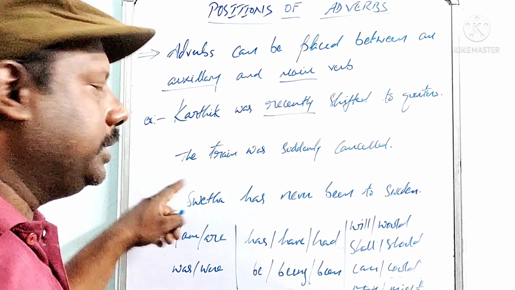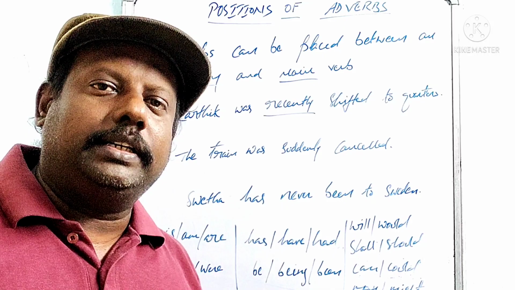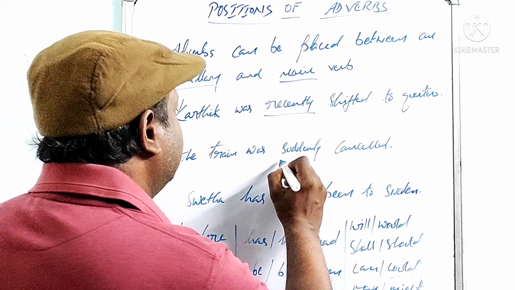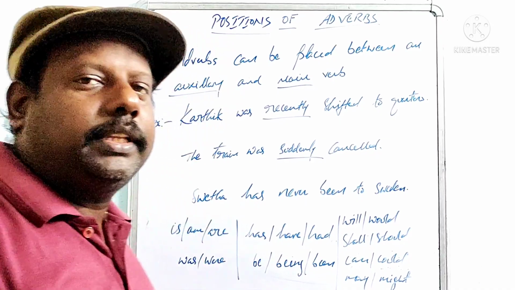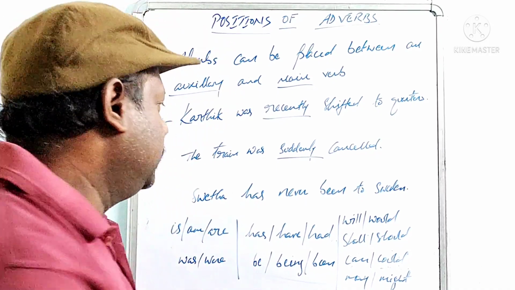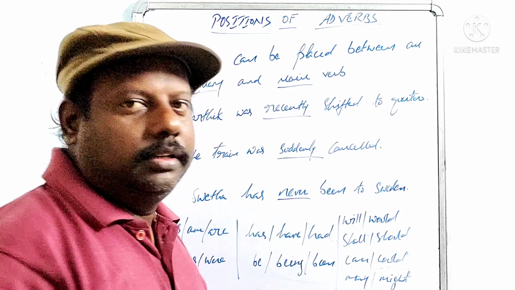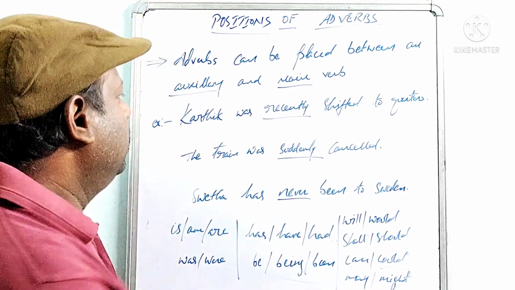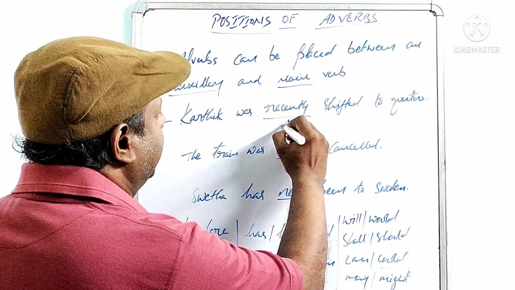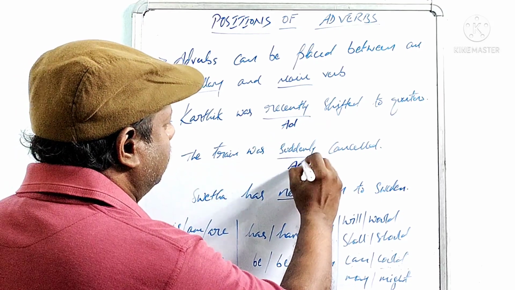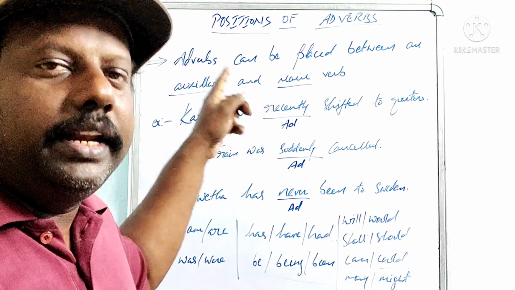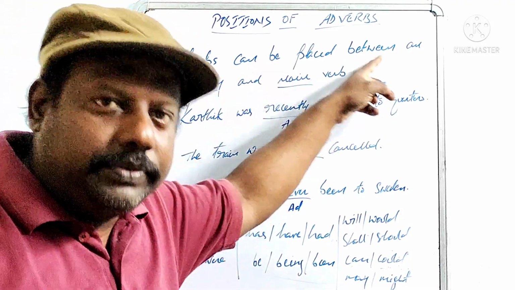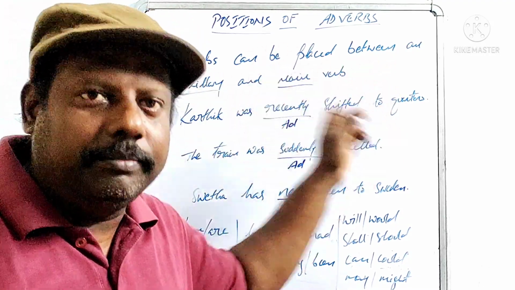In the next example, the train was suddenly cancelled. Suddenly. And the third example, Sweta has never been to Sweden. Never. Did you observe these? These are adverbs, represented with AD. And now, what is the rule here? An adverb is used between an auxiliary and main verb.